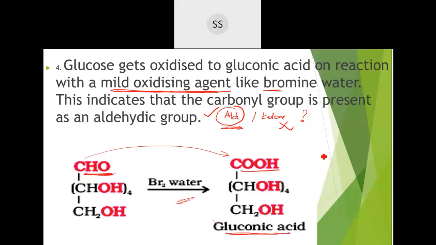What have we confirmed now? One is that all the carbon atoms over here are linked in a straight chain. Second, they wanted to find out which functional group is present. They got to know it's a carbonyl group when they made it react with hydroxylamine and hydrogen cyanide. Then, they wanted to understand which exactly it is from the carbonyl group, aldehyde or ketone. For that, mild oxidizing agents are taken and you get this compound. Now the next one.